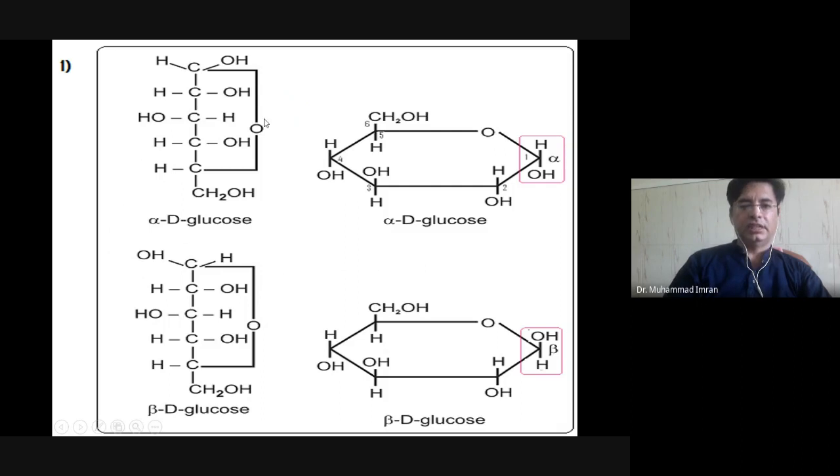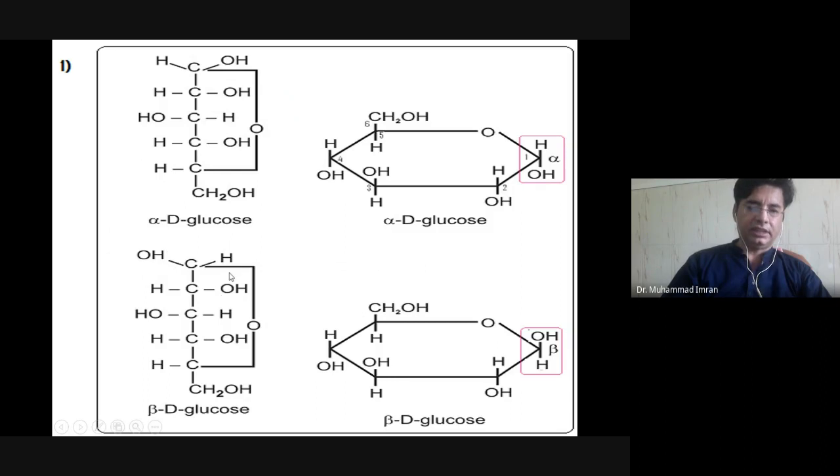Here you can see the ring structure: the hydroxyl group on the penultimate carbon attacks the anomeric carbon, and the carbonyl group comes into the ring. If the hydroxyl group is on the right side, this will produce the alpha configuration, and if it is on the left side, it produces the beta configuration with respect to the 6th carbon. So this is alpha glucose, and this is beta glucose.